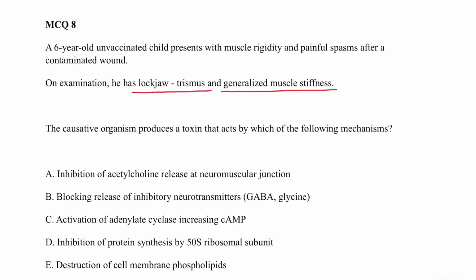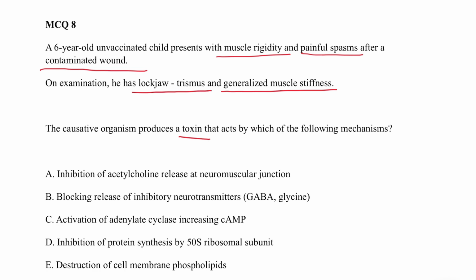So here, as given in the question, the patient is having a contaminated wound. Following that, the patient had muscle rigidity and painful spasms with trismus, lockjaw, and generalized muscle stiffness, which is nothing but tetanus. So here the organism must be Clostridium tetani. The question they are asking is, the toxin produced by Clostridium tetani acts by which of the following mechanisms?